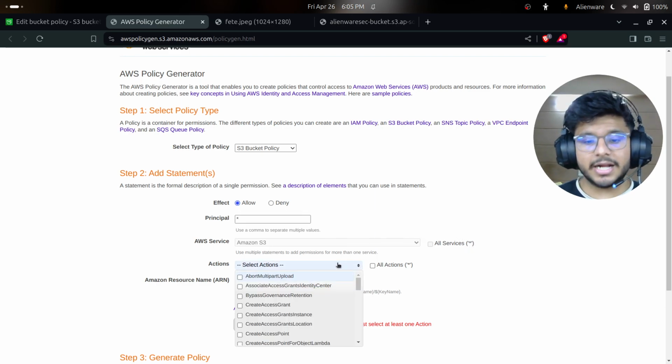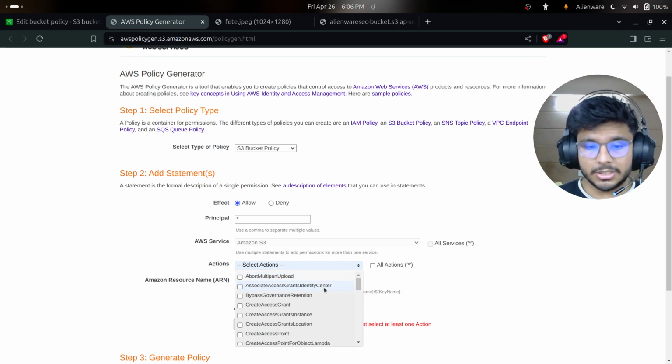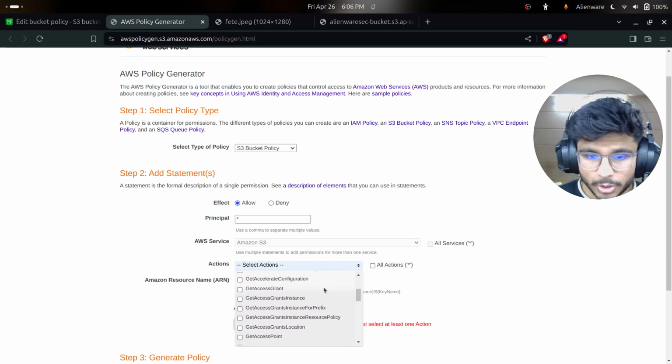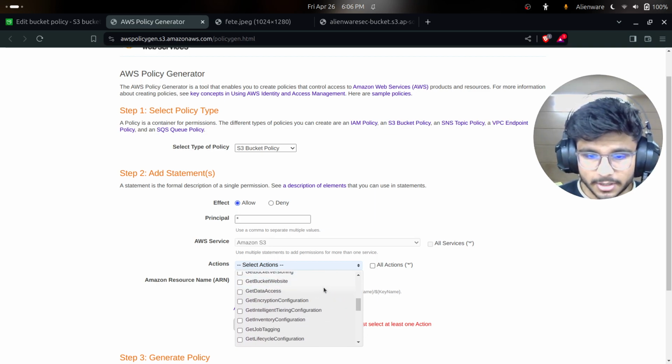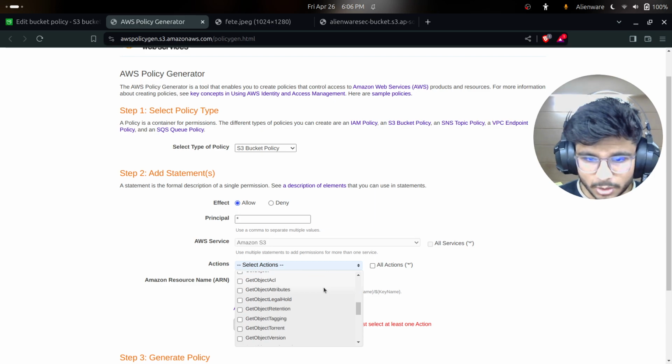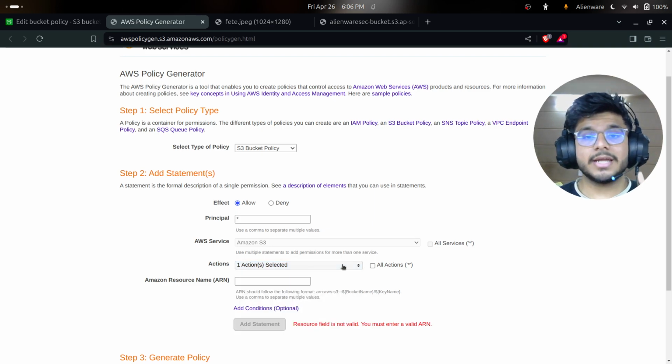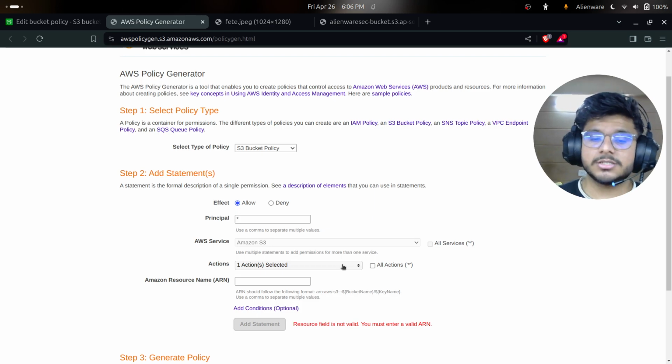For actions, I don't want anything other than get object. I don't want anything else than the public to see or read what I have in my objects. So this is called the least privilege policy. I'll go here, search for get, and if I go down here, you will see get object. I'm giving just one action, and that is get object. I'm not allowing anything else.